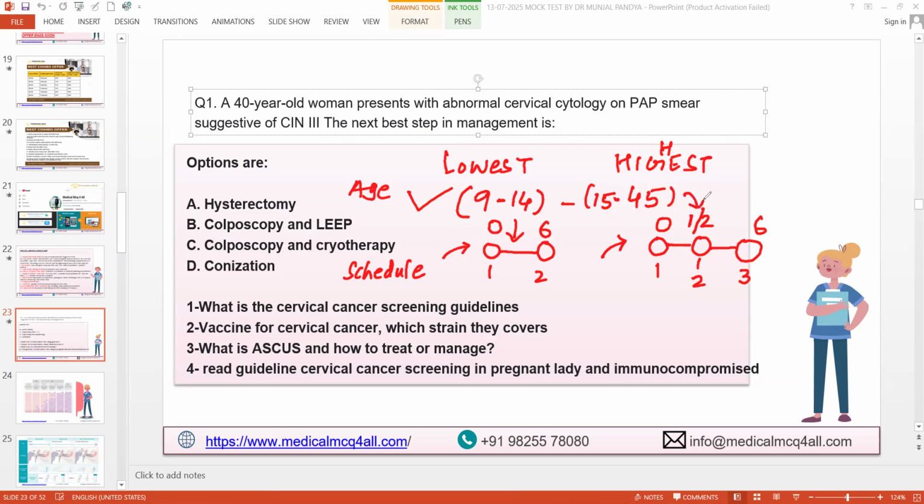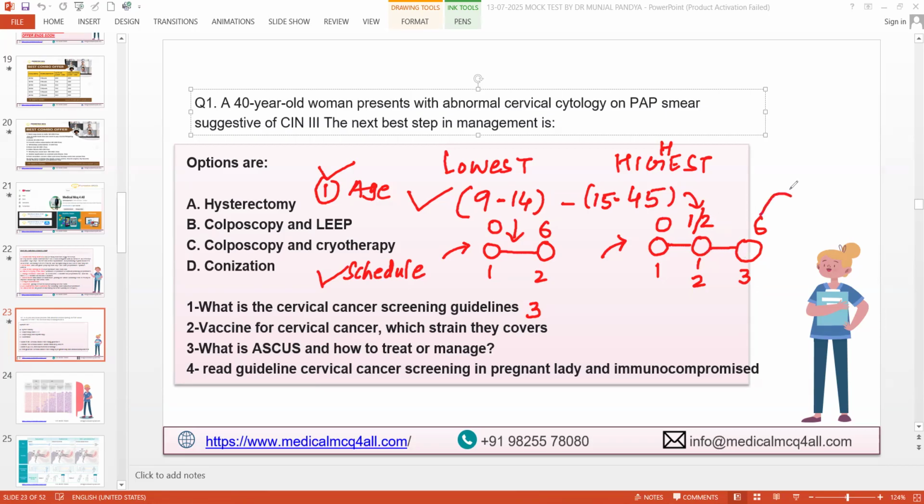Is that clear, everyone? Yes or no? You are with me or not? Yes, sir. Wonderful. This is something we need to be completely crystal clear on. Age we cleared, right? 9 to 14, two doses, 6 months apart; 15 to 45, three doses, 0, 2, 6 ideally.